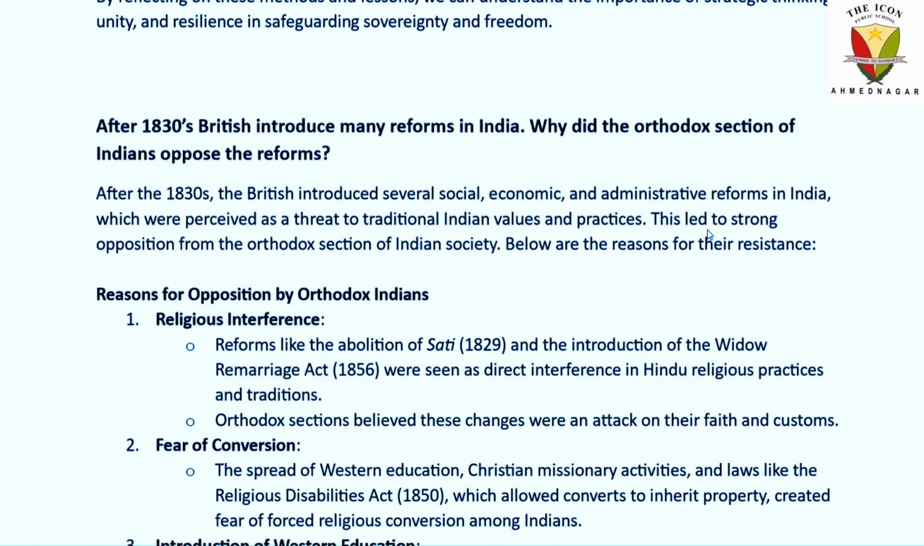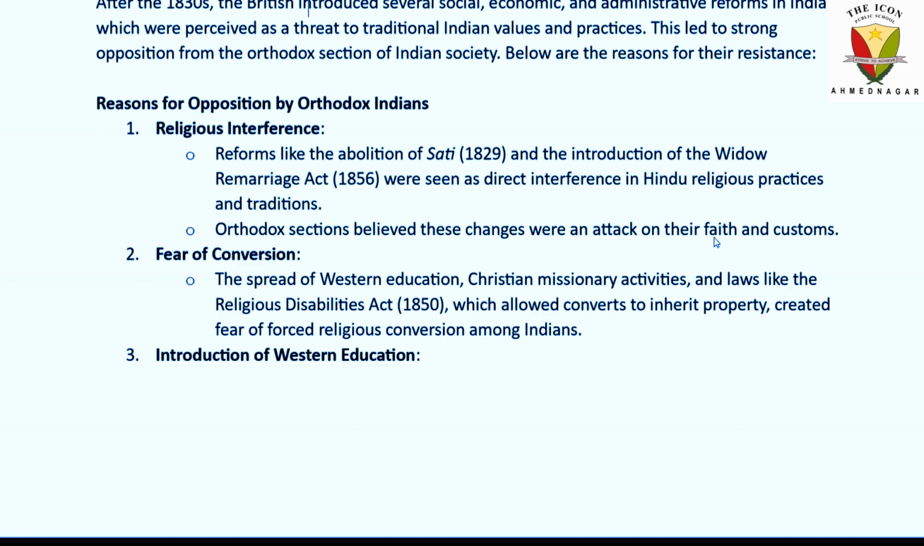Going further to the next question: after 1830s, British introduced many reforms in India. This is the statement which they are providing from their side. So the question is, why did the Orthodox section of Indians oppose the reforms? So we will see that we have to give the reasons. So, reasons for opposing by Orthodox Indians.